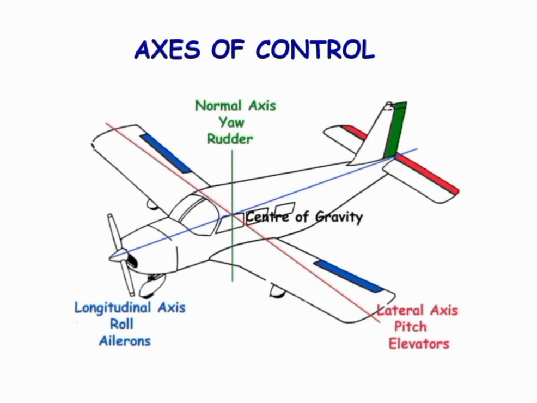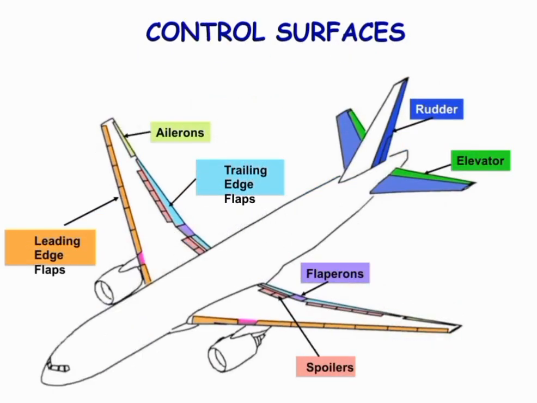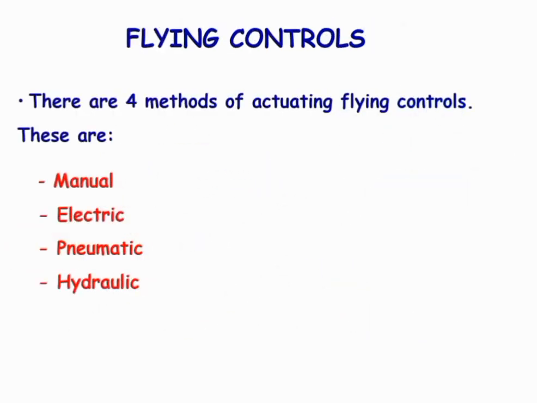In this video, we will discuss the flight controls of aircraft. In the previous video, we studied the three axes of control of aircraft: normal axis, longitudinal axis, and lateral axis. There are different control surfaces through which aircraft can be controlled. There are four methods of controlling the flight: first, manually, then electric, pneumatic, and hydraulically. Manual controls are subdivided into power operated and power assisted.